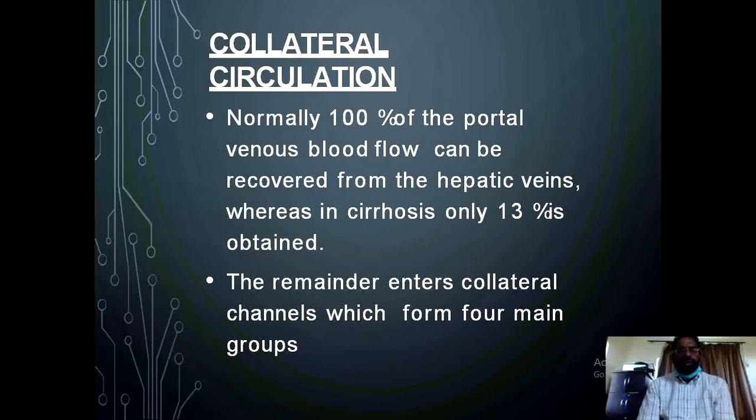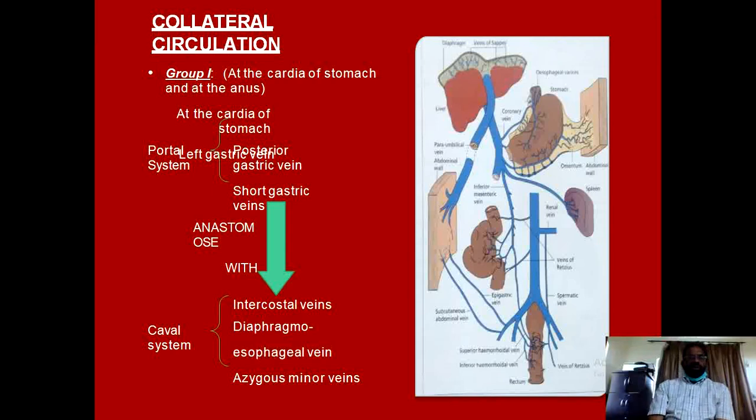The collateral circulation is one very important feature of portal hypertension. Normally 100% of the portal blood flowing to the liver can be recovered from the hepatic veins, but in cirrhosis only 13% of the blood is obtained from the hepatic veins. So the remainder enters into the collateral channels, and these collateral channels form four main groups. Group number one are the collateral channels which are formed at the cardiac end of the stomach and at the anus.